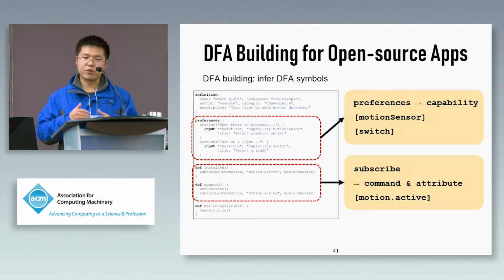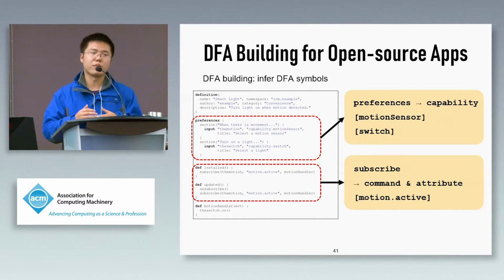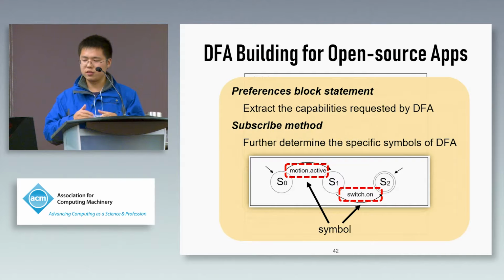Firstly, we need to infer the DFA symbols. We can see that the preference statements of the source code contain the capability information of SmartApp, and the subscriber method contains the command and attributes information of the capability. So by analyzing this information, we can build the DFA symbols.